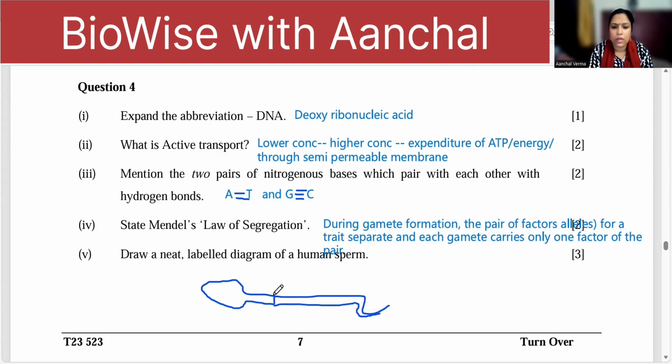You have to label it: nucleus, acrosome, and mitochondria present here. I cannot draw very well with this tool, but the link for the human sperm diagram is given in the description. Okay, moving ahead.